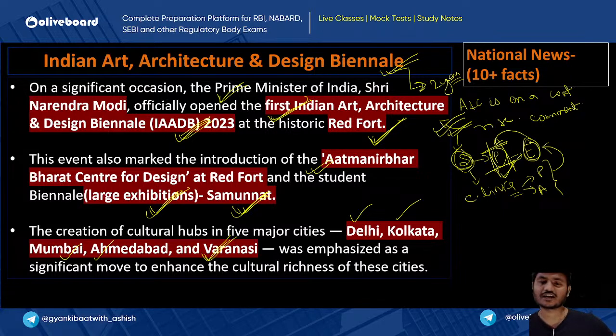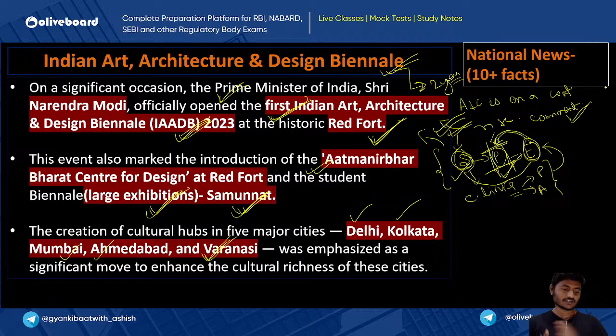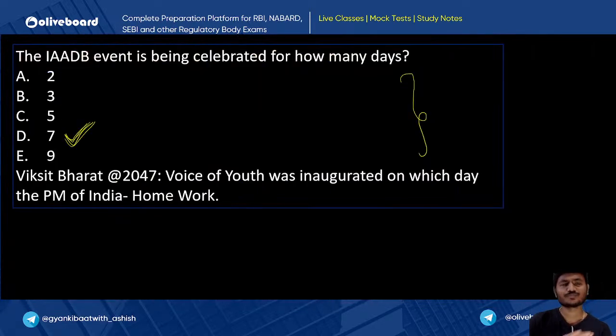Herein you can do what? You can start from social issues, go to economical issues and then reach out to political issues. And while giving the examples, you can just use these points. Okay, that Museum Expo is being celebrated by India, Festival of Libraries is being celebrated by India, IAADB has recently been organized by India. In such a manner you can write a very beautiful answer. The simple way of writing an answer is just break the question into social, political and economical issues, interlink all three. And after that use the facts that you have been preparing for your preliminary examination and phase 1 examination. Whatever facts you have rote learned, use them. That is more than enough.